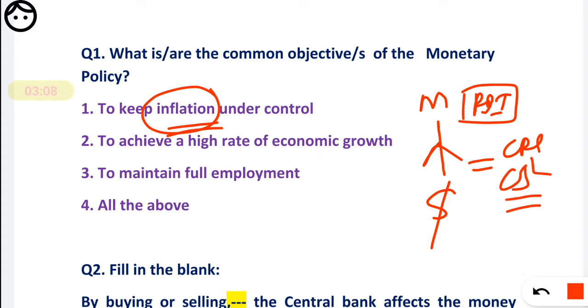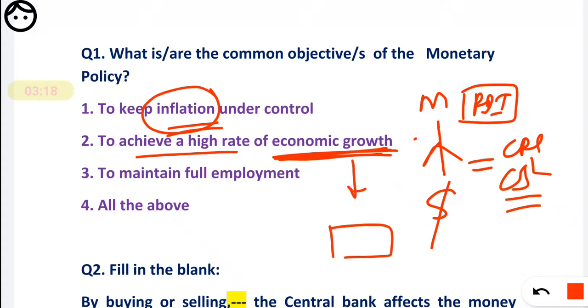Second, to achieve higher economic growth. If the government or RBI decides it should have higher economic growth, then in a recession, RBI will definitely infuse money in the market so that there will be economic growth.